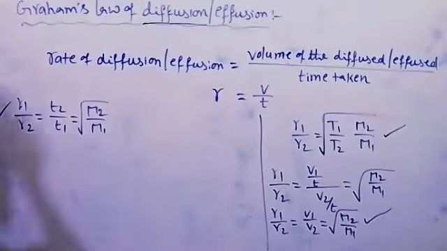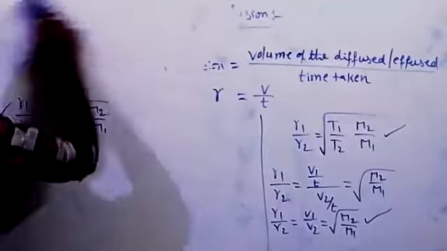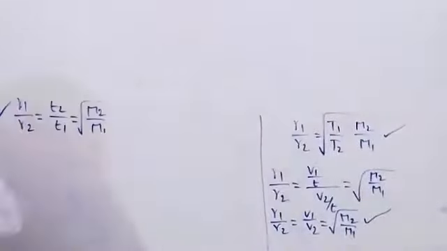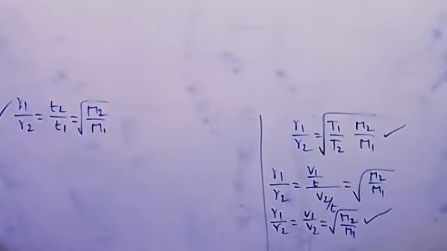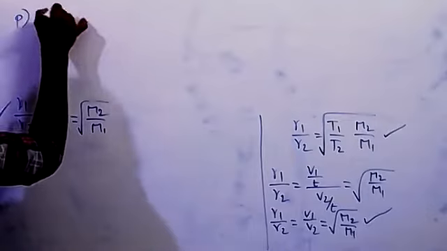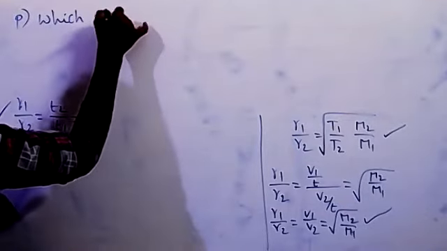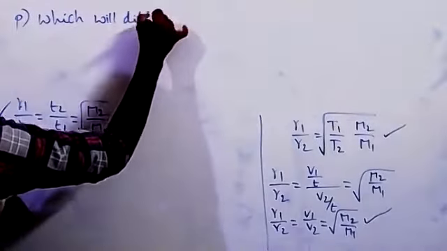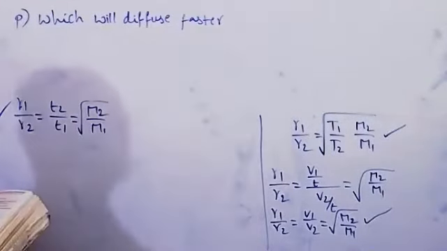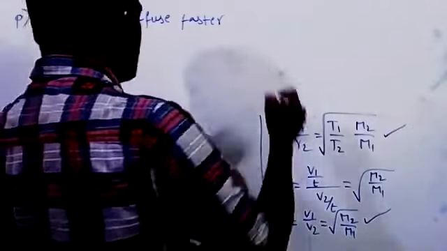Okay, see problems. Which will diffuse faster, ammonia or CO2?